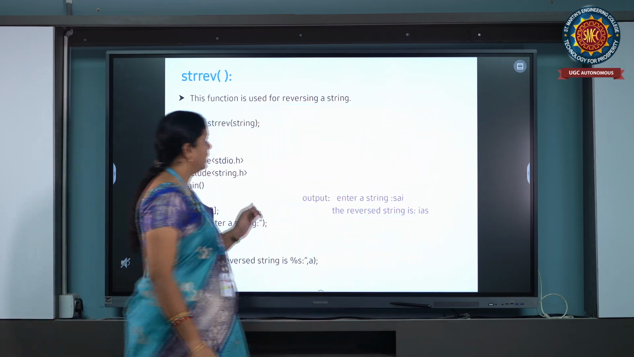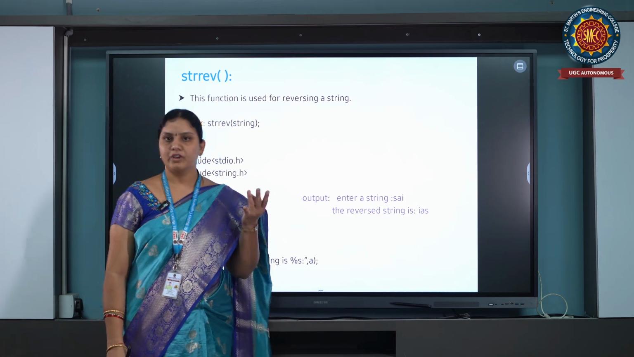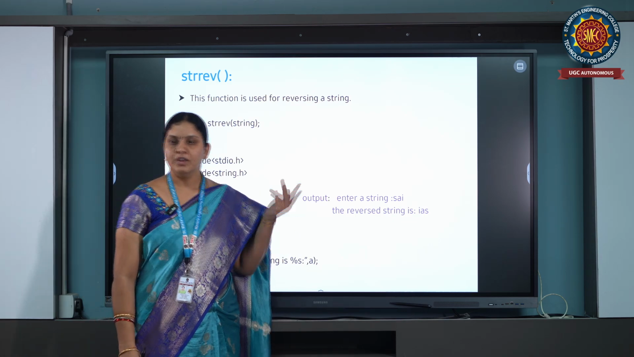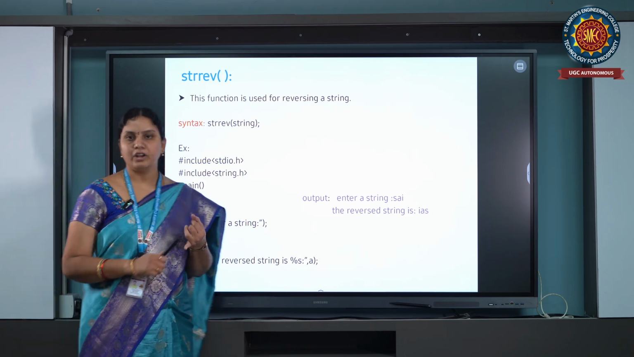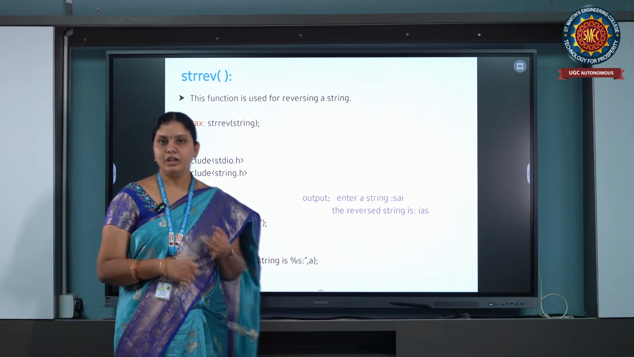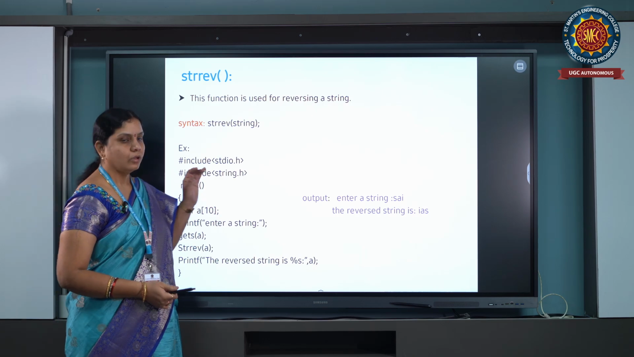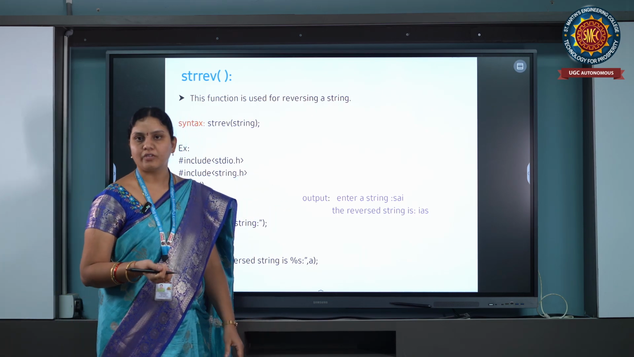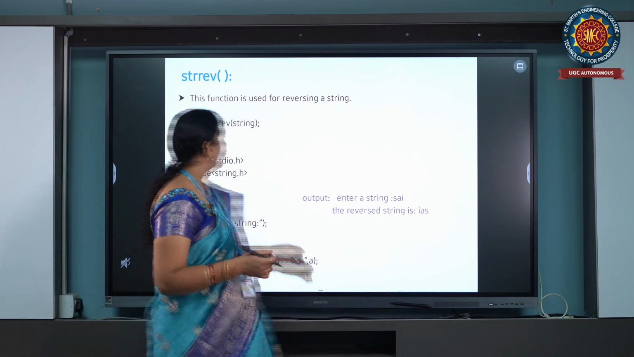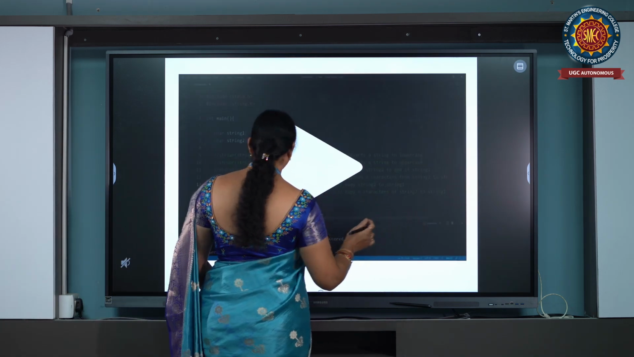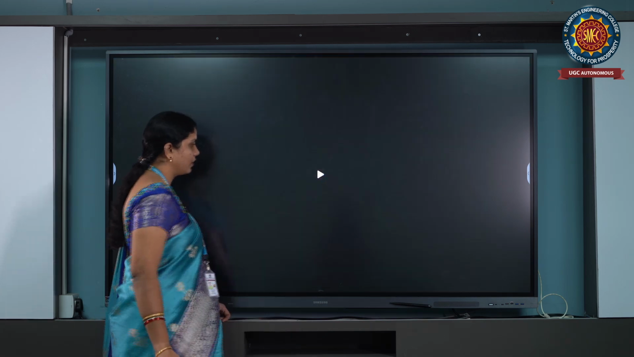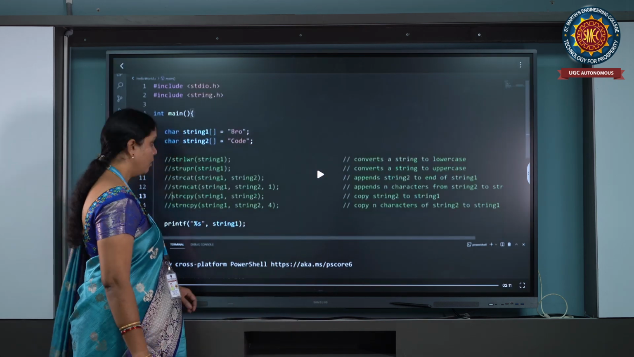Now we have already discussed string length, string copy, string comparison, string reverse and string concatenation. The string length function is used to find out the length of a string. String copy is used to copy two strings. While copying, we have to remember one thing: the length of the source string must be less than or equal to the destination string.